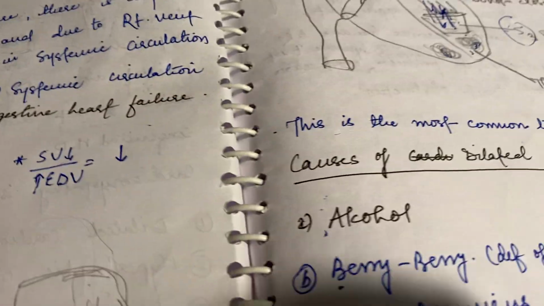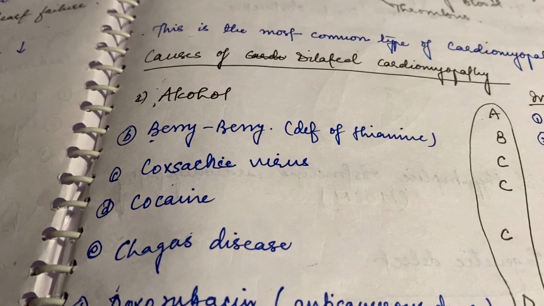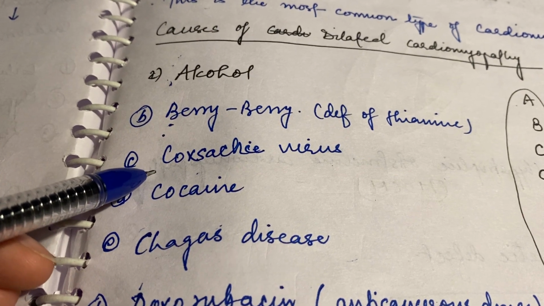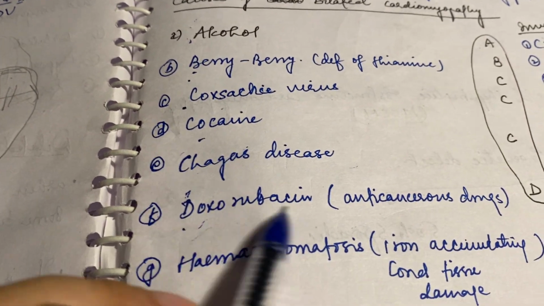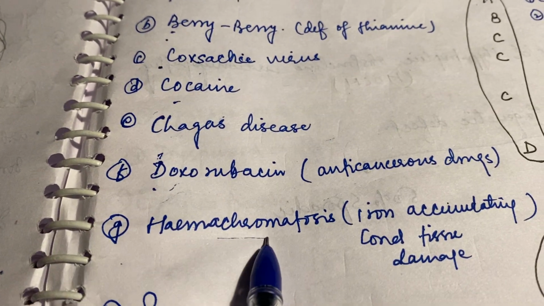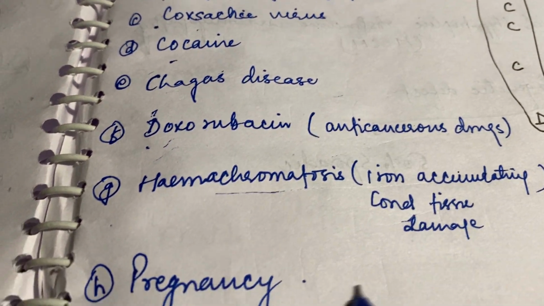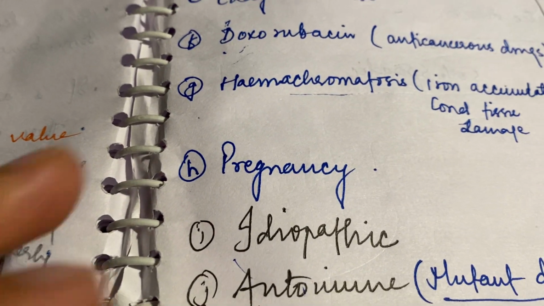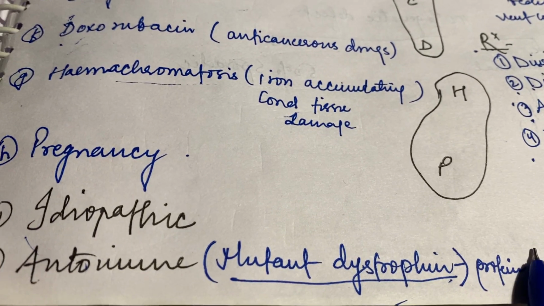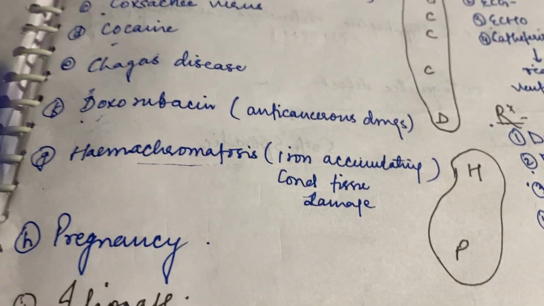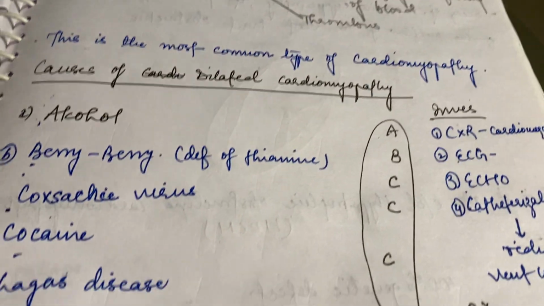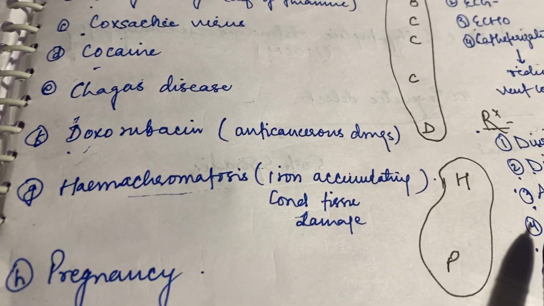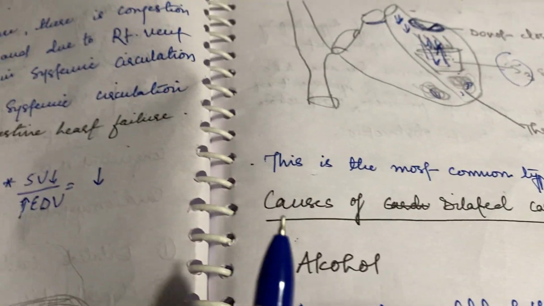Now what are the causes of dilated cardiomyopathy? There is alcohol, beriberi, Coxsackie virus, cocaine, Chagas disease, doxorubicin, which is an anti-cancer drug, hemochromatosis, an iron-accumulating condition which damages tissue, pregnancy, and idiopathic. Idiopathic mainly means autoimmune; there is a protein which gets mutated, the dystrophin protein. Okay, now the mnemonic is A, B, triple C and D, and the mnemonic of this class is HP.